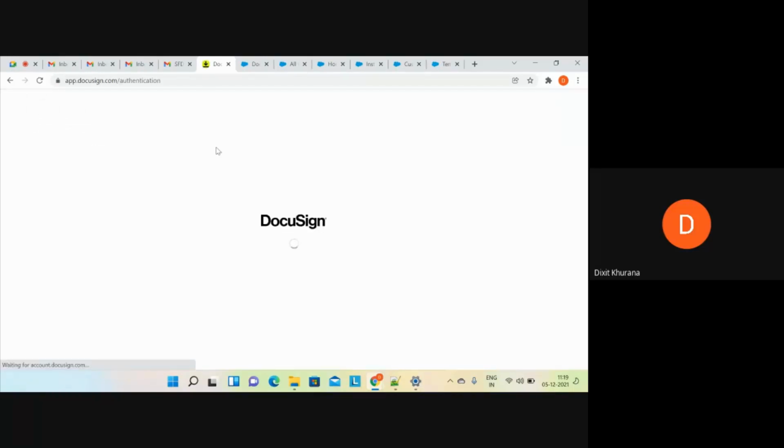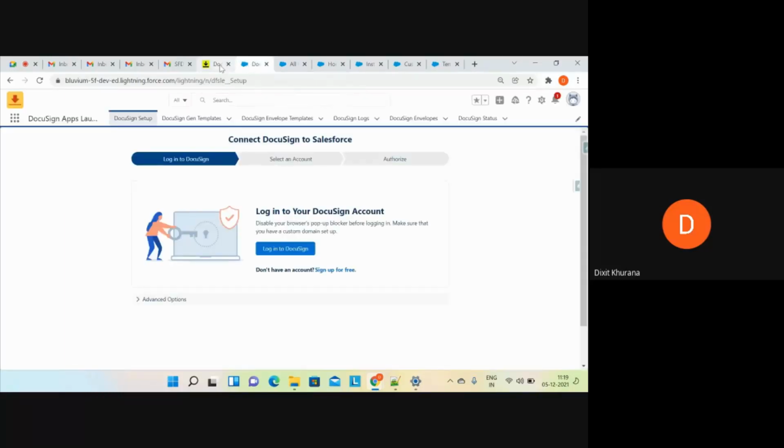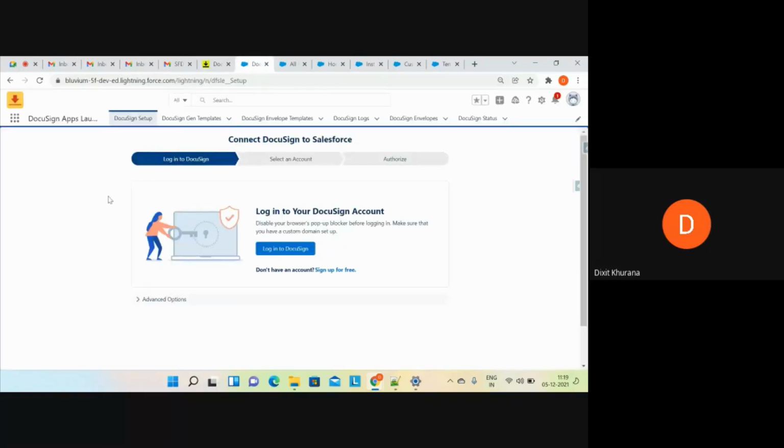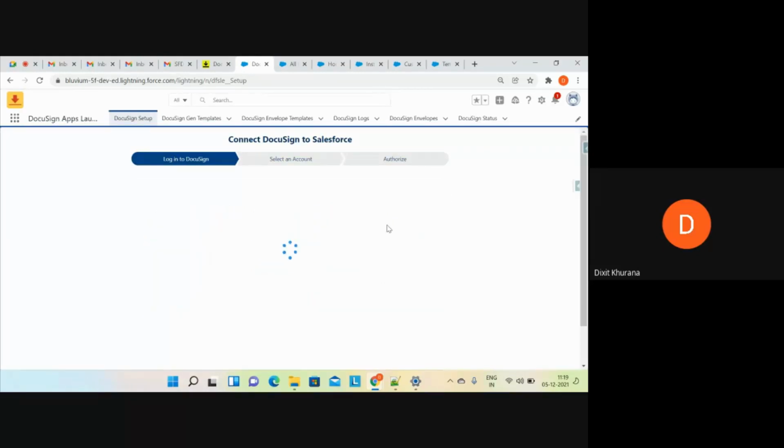Now this is my DocuSign account, and what we will do is connect this Salesforce with DocuSign. And in order to manage DocuSign inside Salesforce, there is an application known as DocuSign App Launcher. So let me click on this, log in to DocuSign.